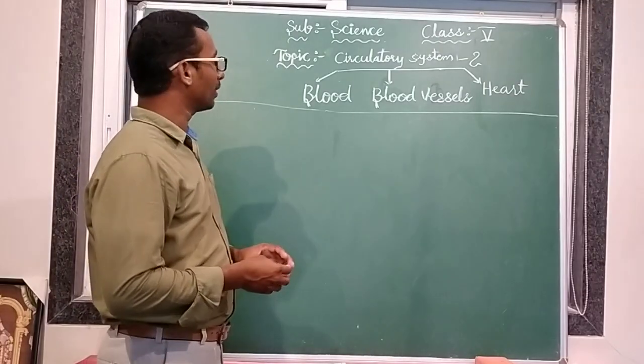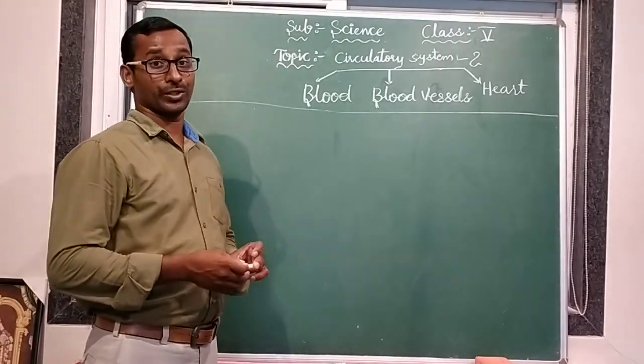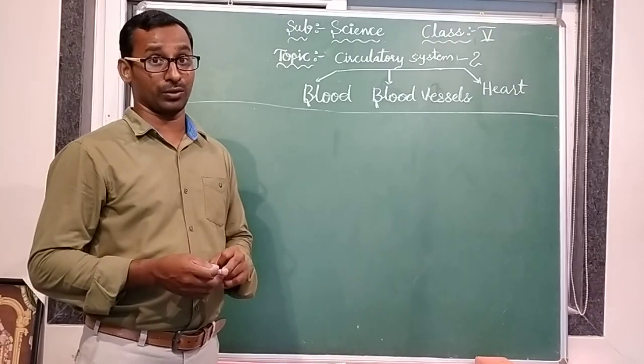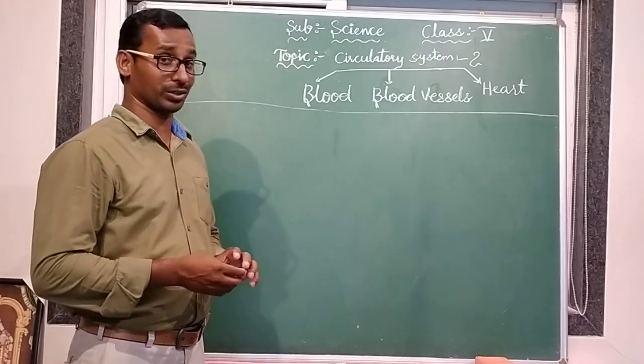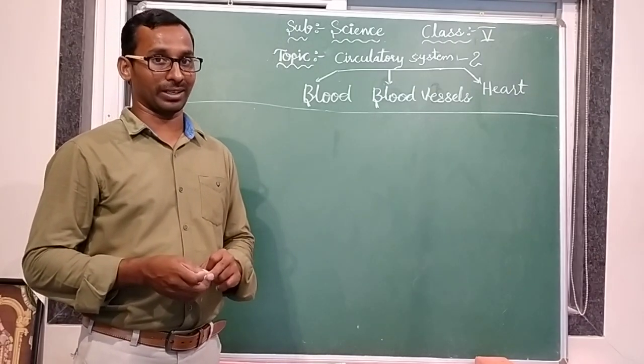Okay. What homework did I give last time? In the worksheet, page number 6, the fourth question. I gave you the fourth question as homework. What is that question? Define circulatory system. Is it right?